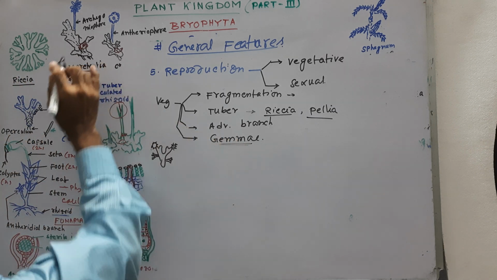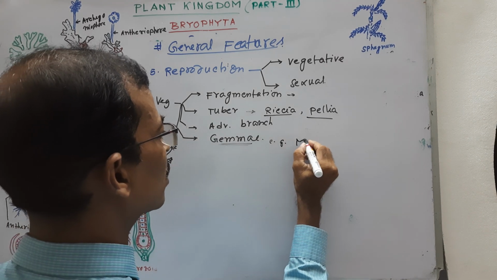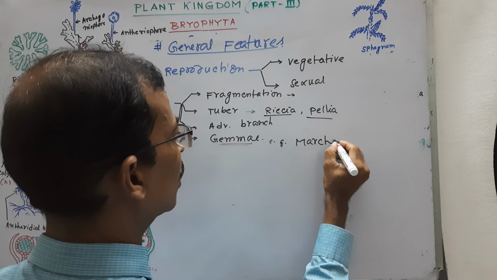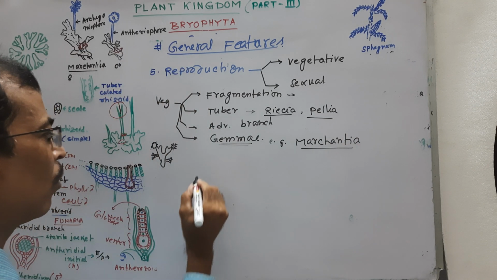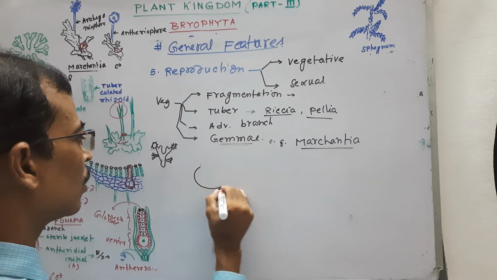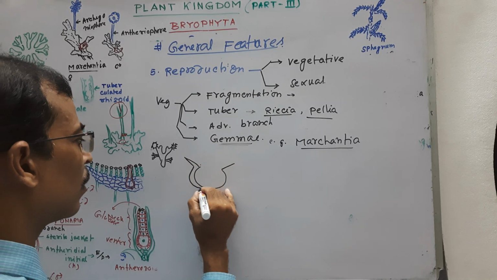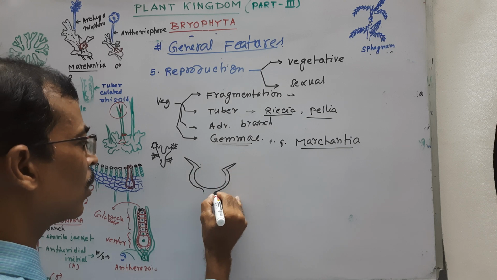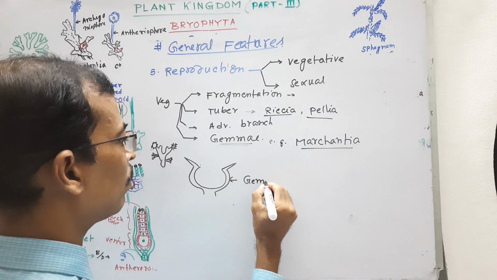Gemmae are commonly found in Marchantia. These gemmae are formed in a special structure, called the gemma cup or receptacle.